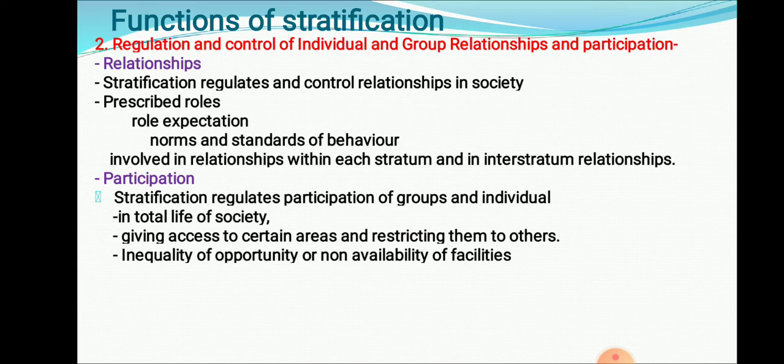For example, suppose you want to take admission in a private college whose fees are much higher. If you are from a particular category and don't have that much money, then you are unable to get admitted. In that case, the money factor restricts you from taking admission in that college.